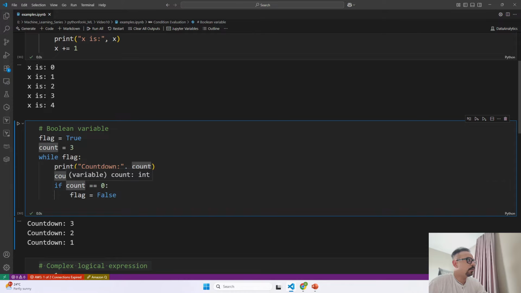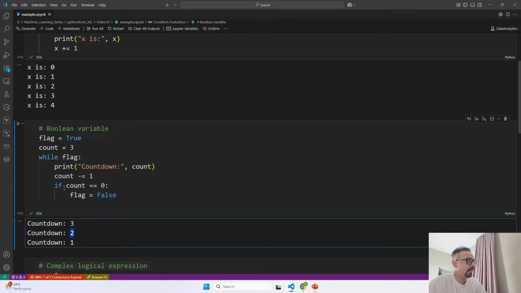If count is equal to 0, if I decrement 3 by 1, it is going to become 2. So it is not going to go in the conditional statement. Then it will iterate again, and it is going to print now the value is 2. 2 minus 1 becomes 1. Again, count is equal to 0? No. Again it will iterate.